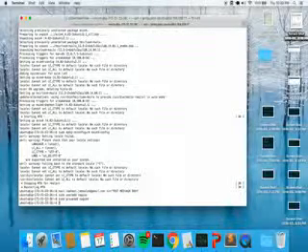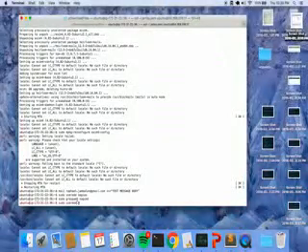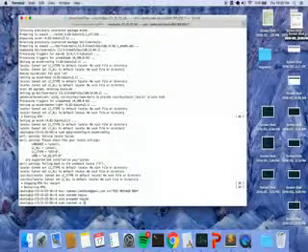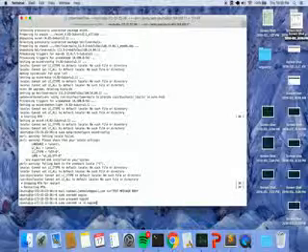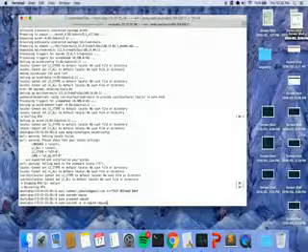Then sudo usermod -a -G nagcmd. So essentially, we're adding the user nagios to the group nagcmd.